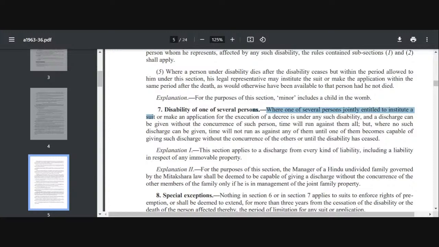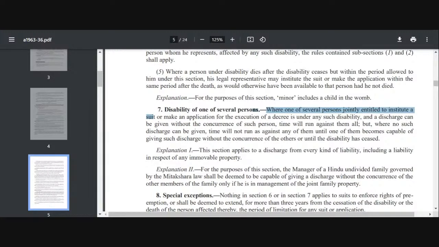But if the discharge is such, or the nature of the suit is such, that all the people are needed, the concurrence of all the disabled persons is needed, then time will not run against any of them, not even against the person who is competent, because everyone's concurrence is important. So time is going to run in two circumstances. First, when one of them is capable of giving a discharge without the concurrence of the other, and if the disability has ceased to exist.